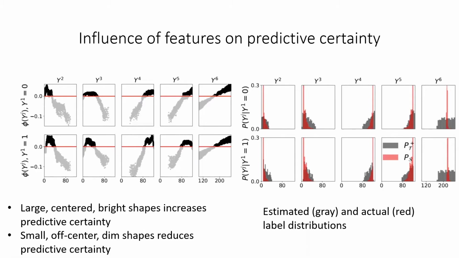Large, bright, and centered shapes tend to push up predictive certainty, and conversely, small, off-center, and dim shapes pull down predictive certainty. When we convert the distribution of influence scores into a probability distribution, we can see that the resulting distribution is a remarkably close approximation of the actual label distribution.